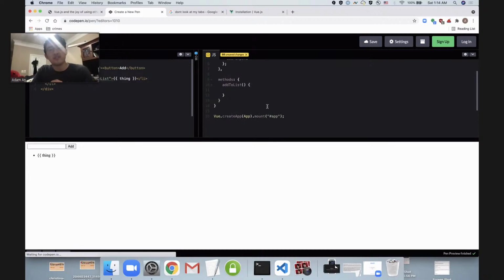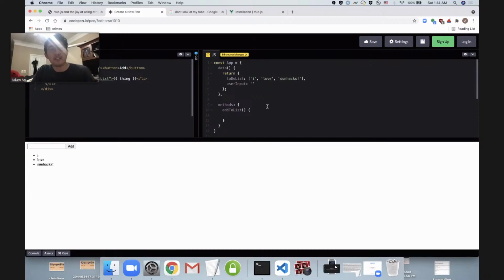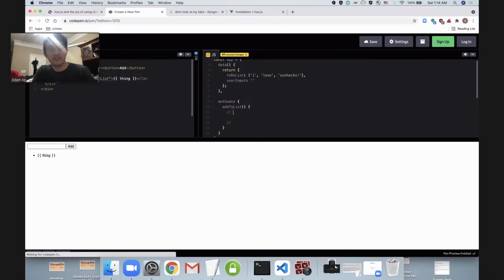So what do we need to do in our add to list method? I'm going to write it out in English first, just to guide our thinking. We need to take whatever's in the Vue user input variable up top and put that into the to-do list. Is that making sense to y'all?